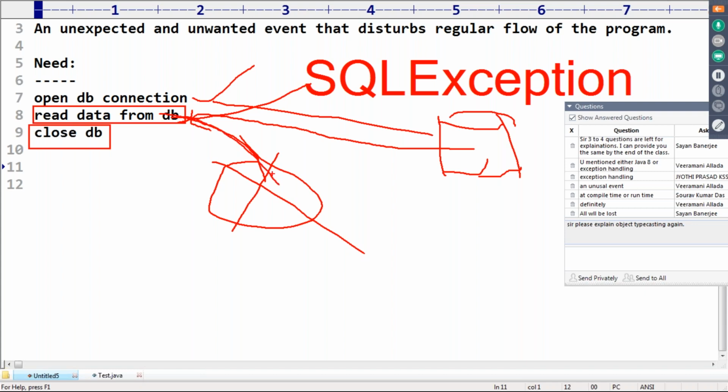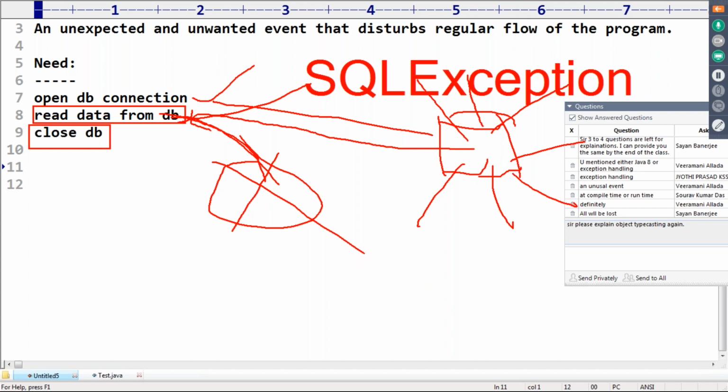So the database connection stays open, but no one is using it. Like that, if 10 times this type of program got terminated in the middle, then automatically 10 connections will become waste.